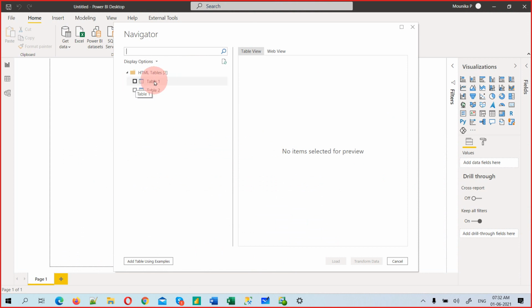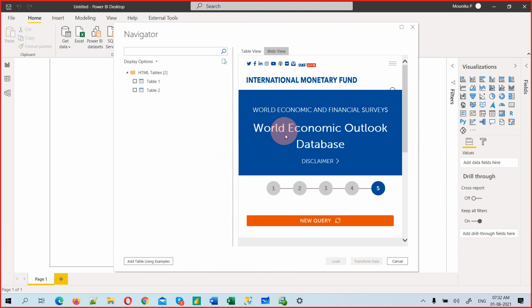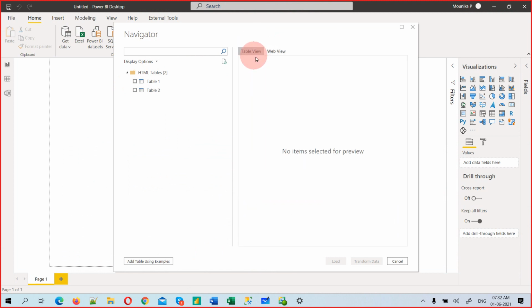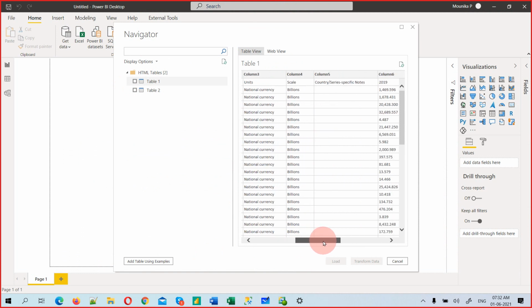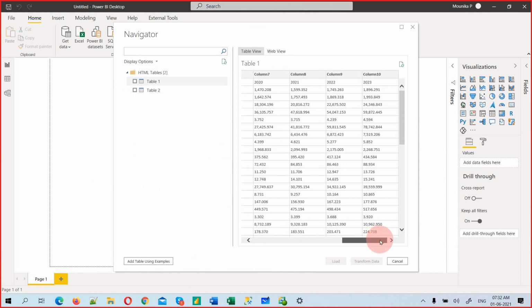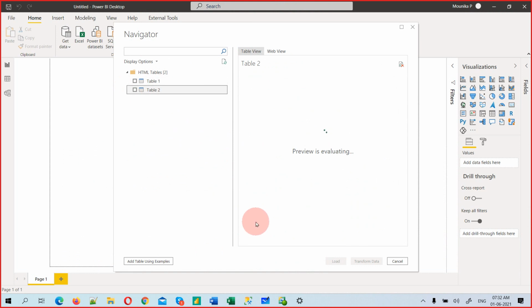So you see, when we connect, this is a web view. It will tell you which web view you have connected, but it's nothing. We are going to connect with this. Now if you observe, it has given two tables, table 1 and table 2. Table 1 is column 1 country, you just read through it, and everything looks good. Just see what is the difference between table 1 and table 2.